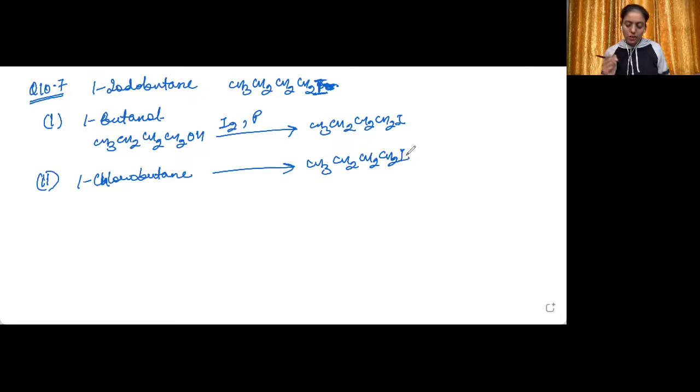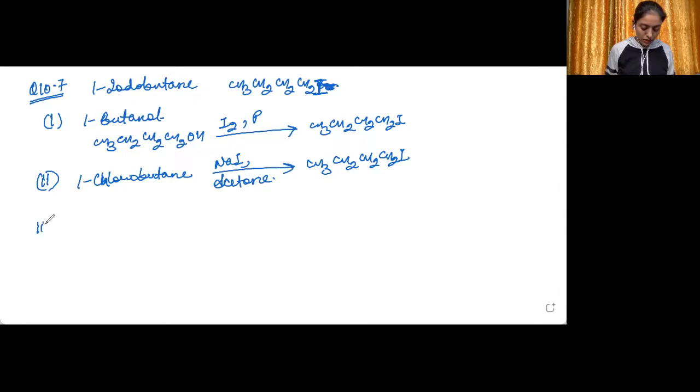Again, a special reagent. You need to keep in mind how you convert alcohol into an iodo compound, and how you convert a chloro compound into an iodo compound. You can react it with sodium iodide in the presence of acetone as a solvent. You will get the iodo compound.